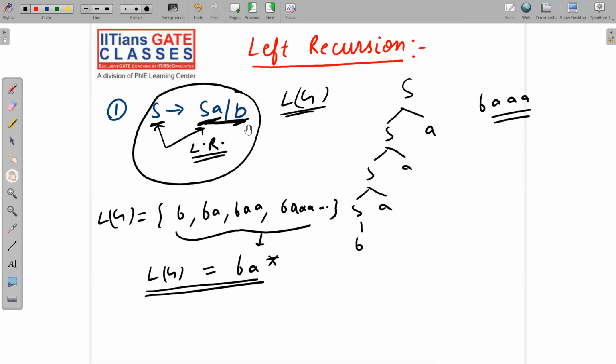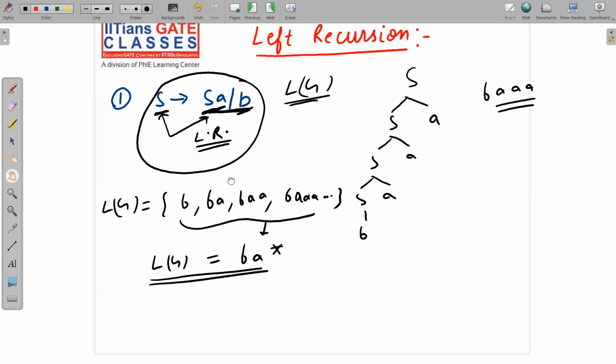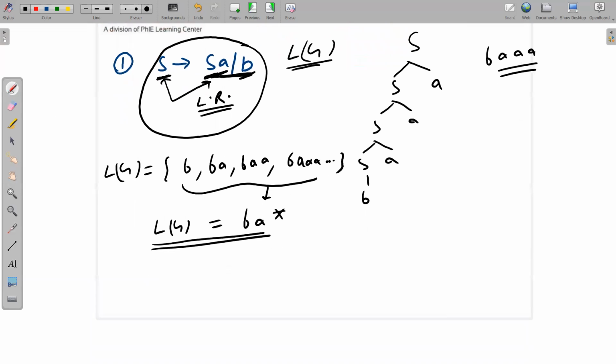Now, if we want to remove left recursion, then obviously the language generated by that grammar should be the same as this grammar. So how will you remove left recursion? See here carefully, what do you want? After B, you need any number of A's. So you should write BZ. Now it is the responsibility of Z to generate any number of A's. You can easily generate any number of A's by Z, like Z implies AZ or A.